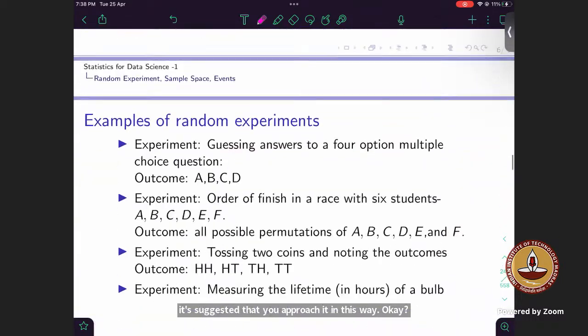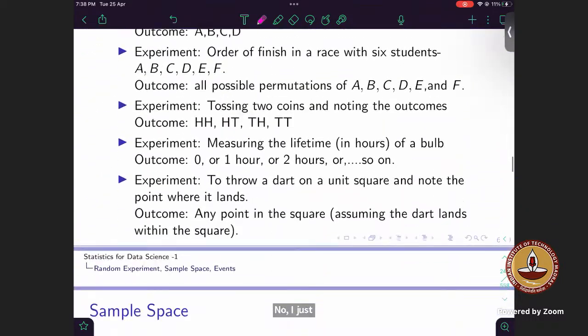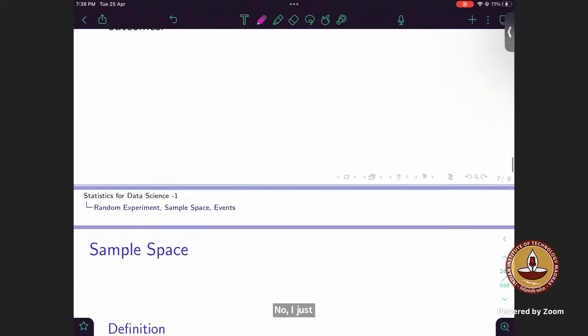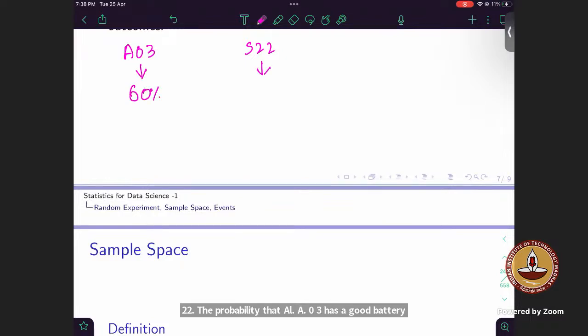Now I want to discuss one question that was in quiz 2. Samsung mobile company has launched 2 phones, the A03 and the S22. The probability that the A03 has good battery life is 60%, and for the S22 it is 80%.